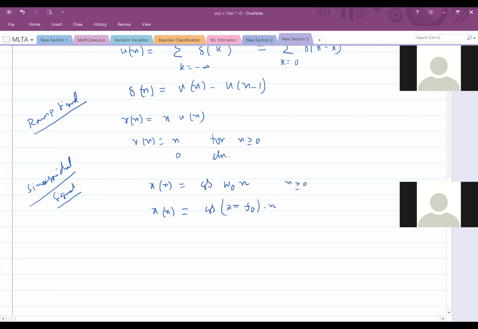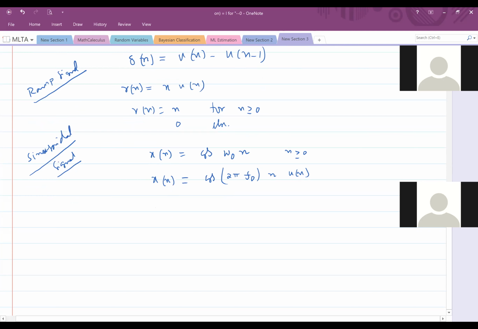So how can I write this better now? U of n, sir. U of n. Okay, fine, good. In general you can have a sinusoid without the U of n, from minus infinity to infinity also you can write. In that case, it is the sinusoid cos omega naught n.